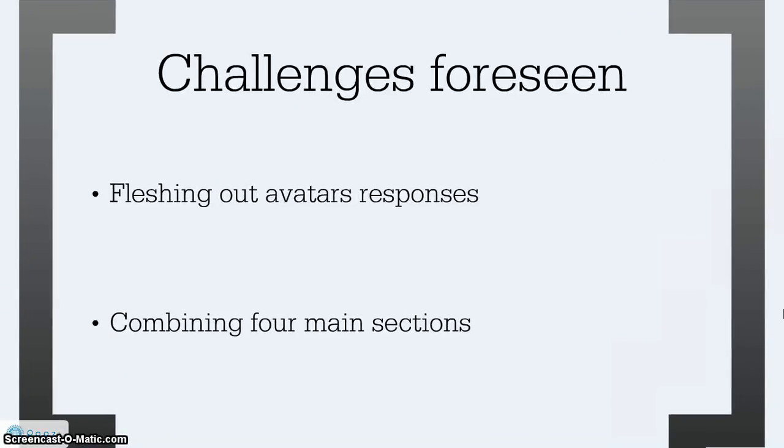There are two main challenges that I foresee now. These challenges are fleshing out the avatar responses based on the shopper's requests. This won't be easy because we don't always know what the shopper is going to say, but we're still going to have to get a good response from the avatar. This is something that we're going to have to work hard on. Also, combining the four main sections, the website, voice synthesis, voice recognition, and the avatar itself, onto the website will be challenging. But you should keep in mind that it can be done.